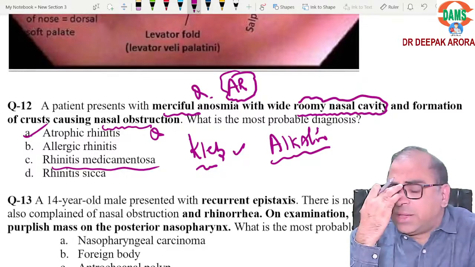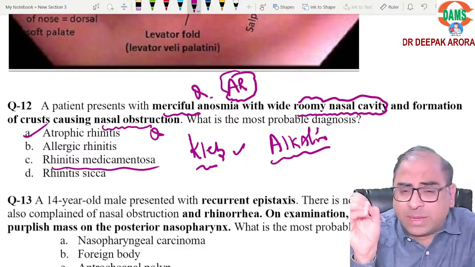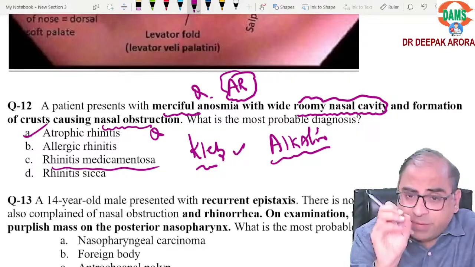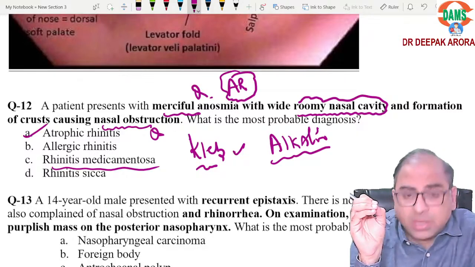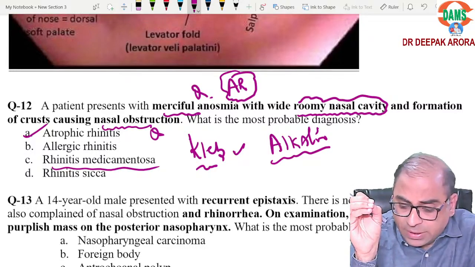Rhinitis medicamentosa, again a very important point. In the FMGE examination, they can ask you on polyps, like Samter's triad, or they can ask you rhinitis medicamentosa. A very favorite topic. Clear? The answer to this MCQ will be atrophic rhinitis.